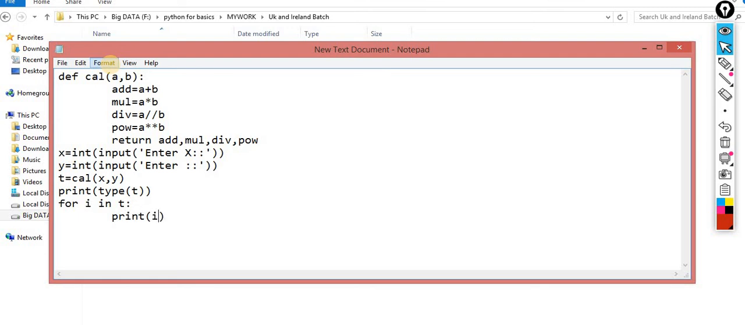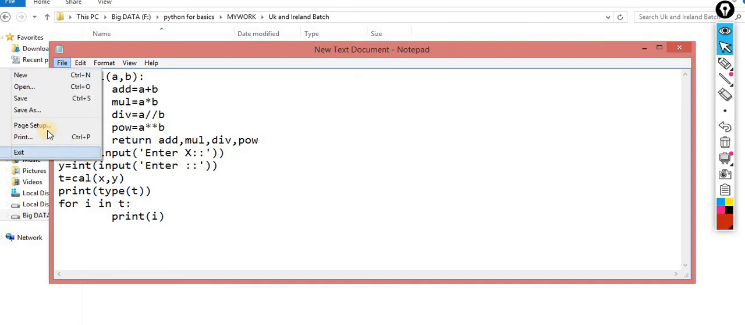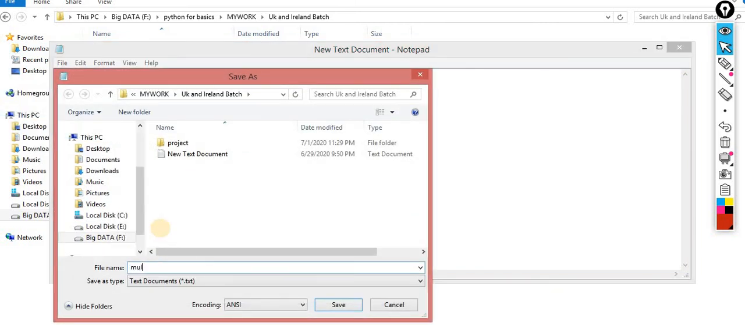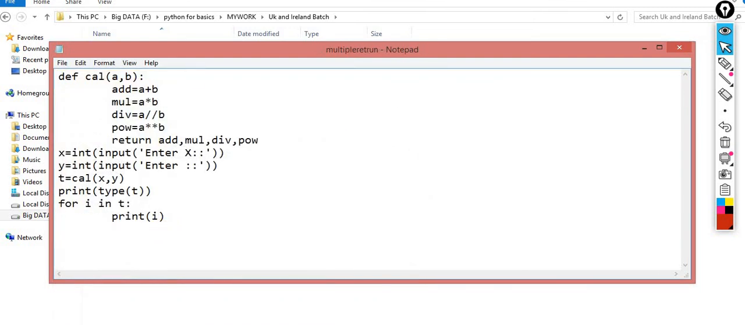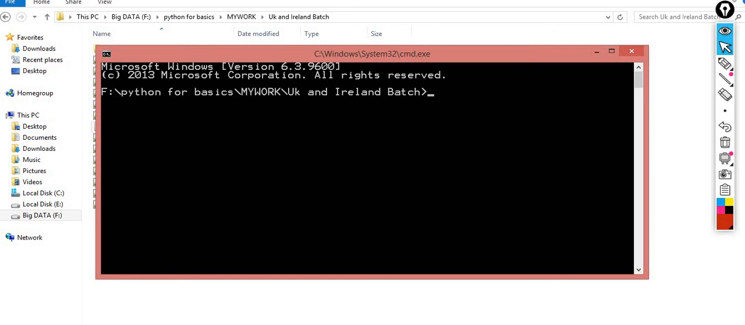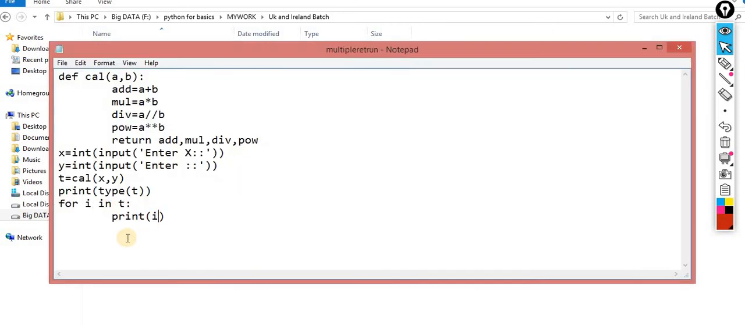So I am saving it. Save as multiple return dot py. Sir, you are missing the y letter. Okay, I missed the y letter. That's not an issue.